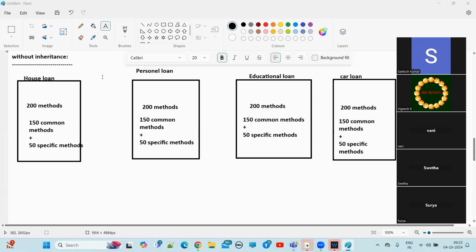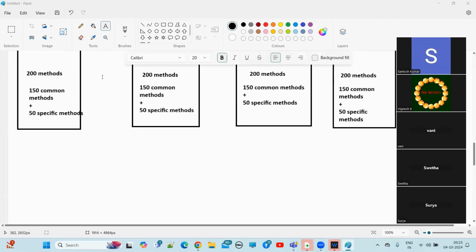So if you are able to reuse these 150 common methods, then definitely the problem will get resolved, right? We can complete within less time, and we can write less code. By writing very little code only, we will complete this application. So now understand, right, what is the problem here, everyone?